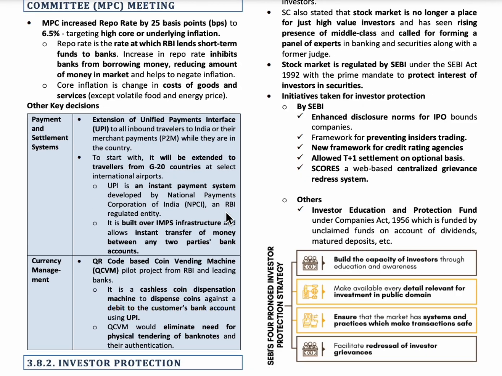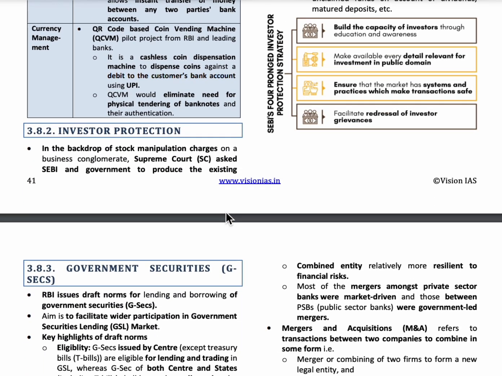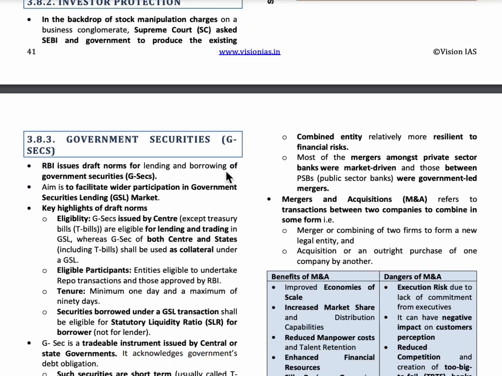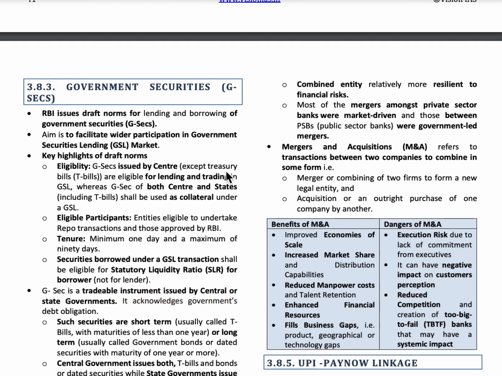Okay. The next topic is investor protection. The Supreme Court asked the SEBI and the government to produce a regulatory framework to protect the Indian investors. The next topic is government securities, G-Secs. Government securities are the tradable instruments issued by the central government or the state government. It is a type of debt instrument to borrow money from the public.